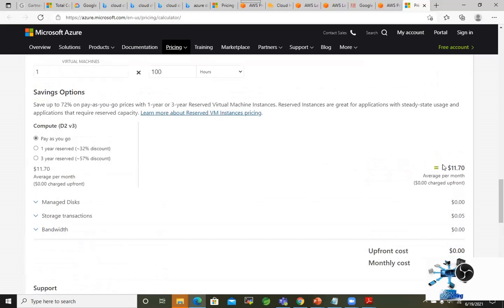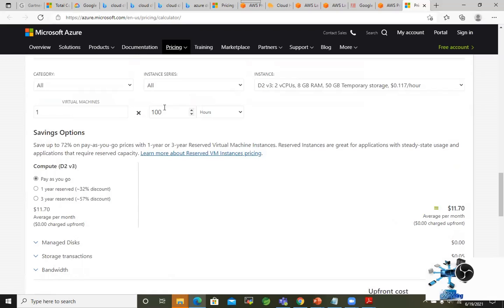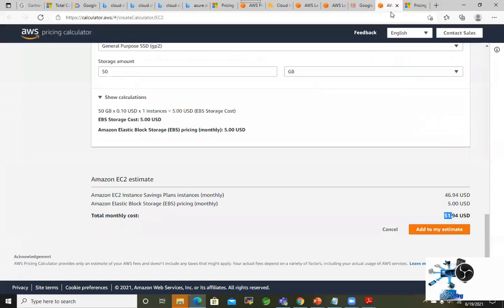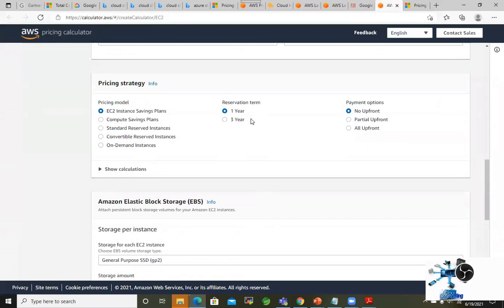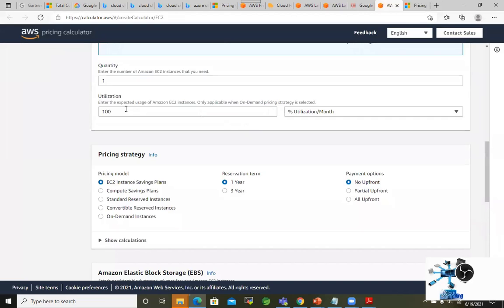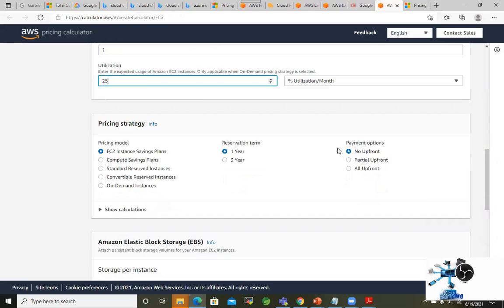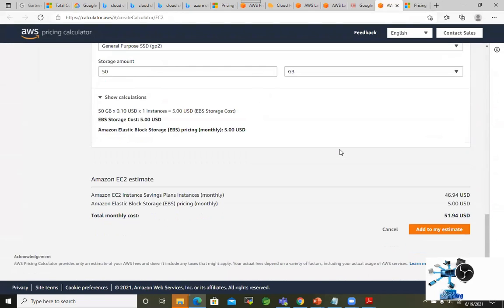I reduced, it took some time to calculate. I reduced the usage. 100 hours means just very low. Maybe this machine is down, the instance is down for a long time. And again, this one also I can say usage is now, for example, here it says EC2 instance utilization 100%, right? So I can give the percentage as 25%. When I'm not using the machine, the machine is down, so this goes down.